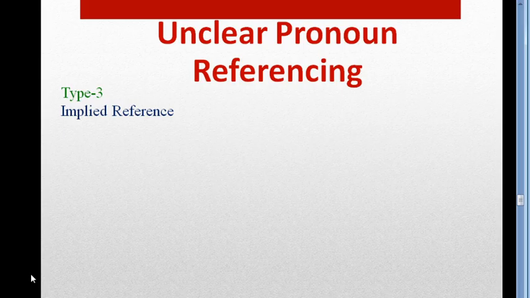The next rule, implied reference. We can say it implied reference. Okay, so what is implied reference? Let's see. The noun which is not mentioned in the sentence.